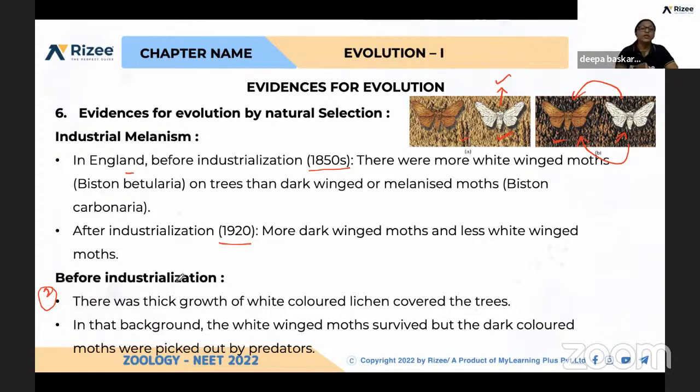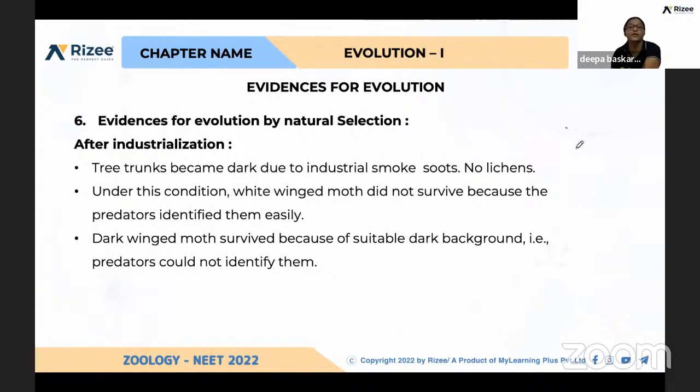And one more thing: there was a thick growth of white-colored lichen covering the trees. In that background, white-winged moths survived, but the dark-colored moths were picked out by the predators. When the tree and the lichen growing on it are lighter in color and the moths are darker, they can be destroyed by the predators. But when the color matches the bark, they are not easily identifiable.